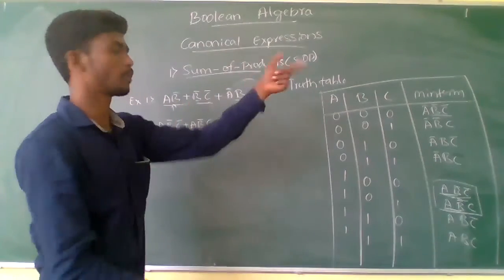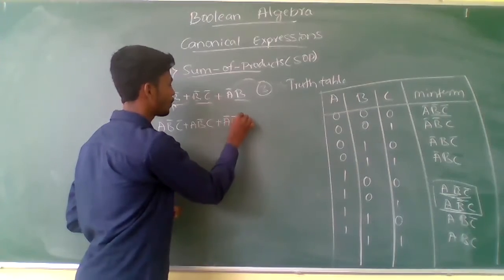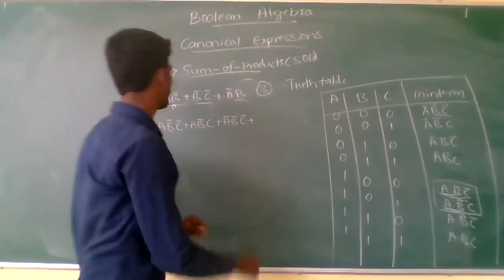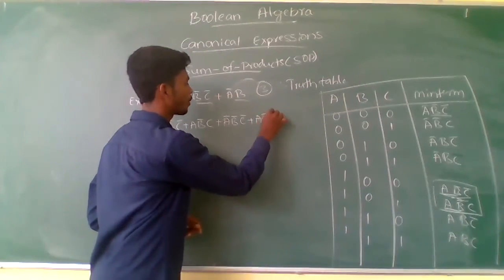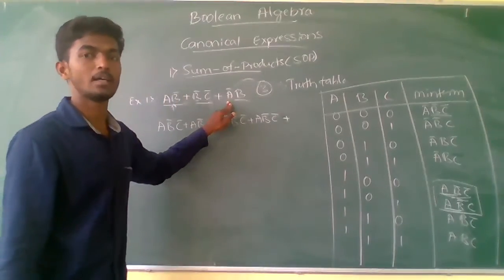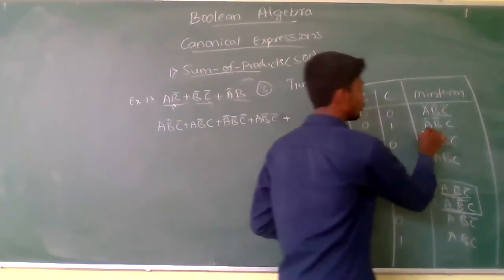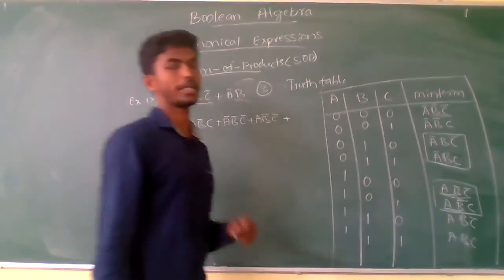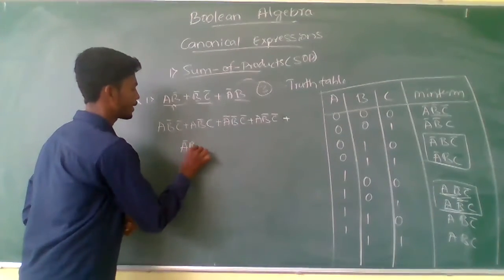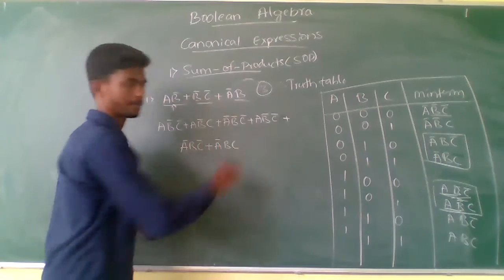Just replace that product term with those two minterms: A complement B complement C complement plus A B complement C complement, plus the next product term, A complement B. Just observe wherever A complement B is there. These two minterms are for A complement B, so here I am writing A complement B C complement plus A complement B C.